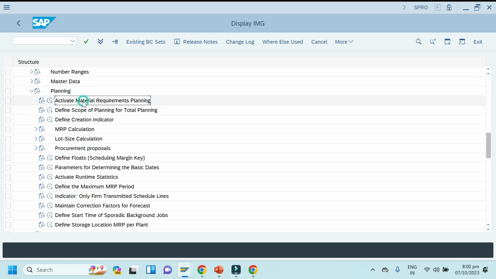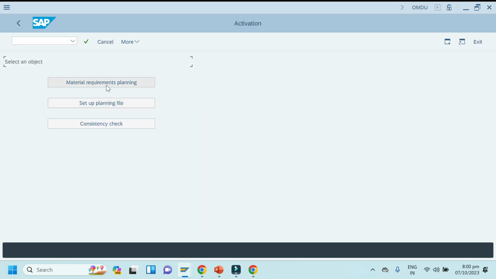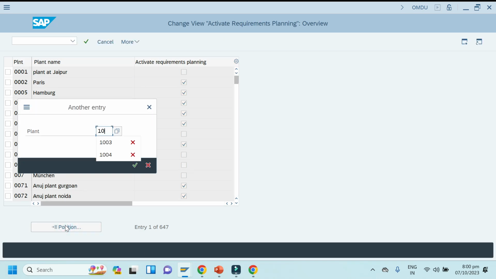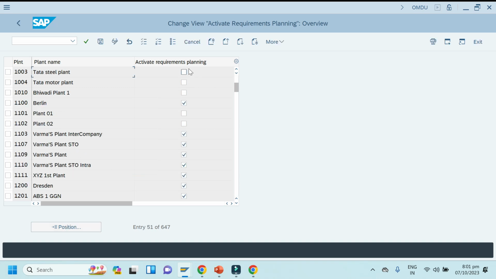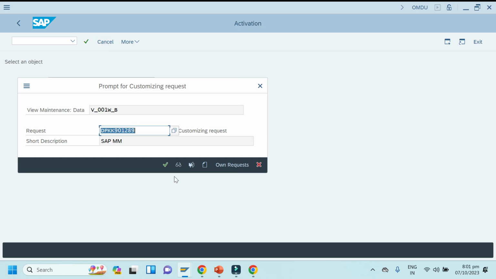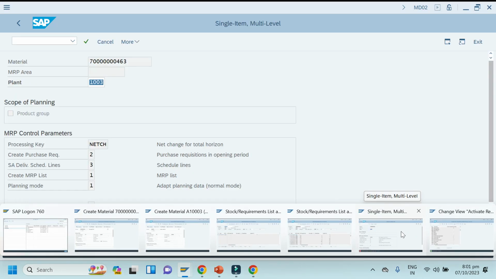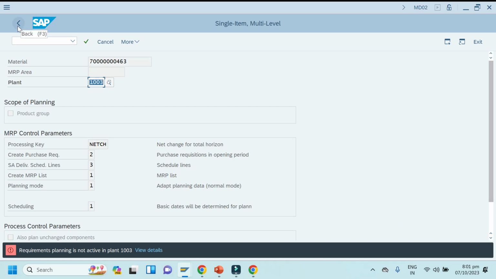You can see here, activate material requirement planning. So this one you have to activate for our plant. Click enter. Our plant is not activated because I have removed it in previous class. You can see here it's not activated, that's why we are getting error. Now save it with tick mark. Then only we can process single item multi-level planning, because we have to tick mark.